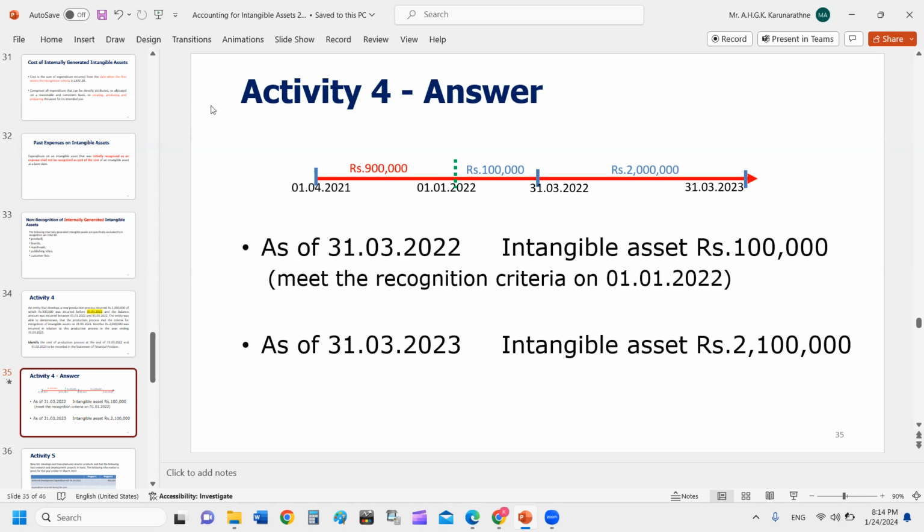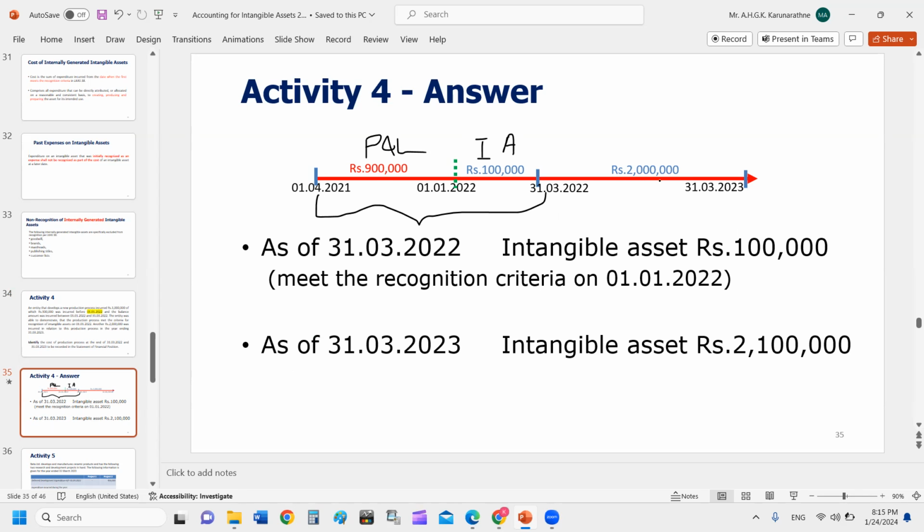So as far as this financial year is concerned, 1 million was incurred for the production process: 900,000 prior to the satisfaction date, I mean the criterion fulfillment date, and 100,000 after. So 900,000 should be charged to PNL. This 100,000 should be debited to the intangible asset. Thereafter, you are still developing your production process. Next year also you are continuing developing your production process.